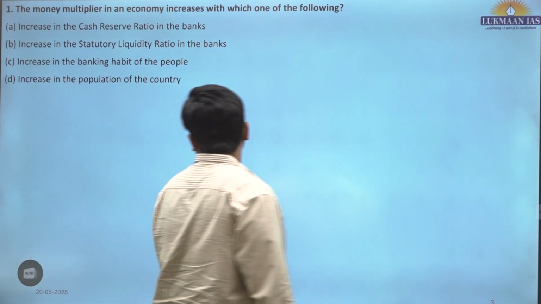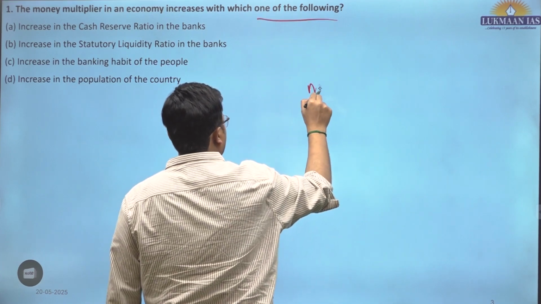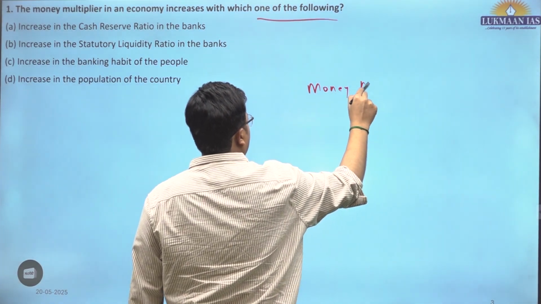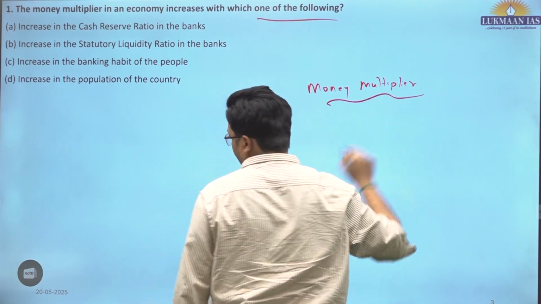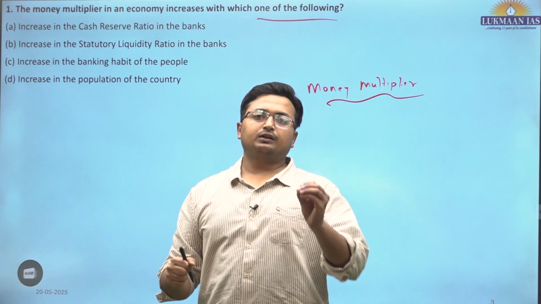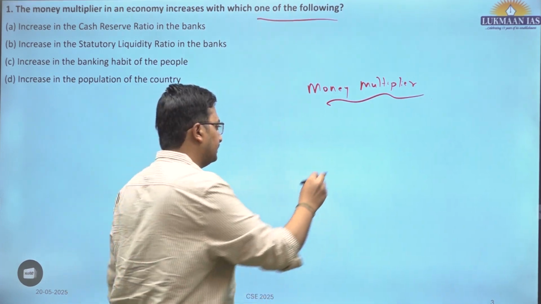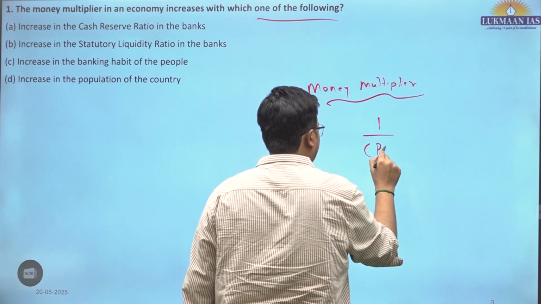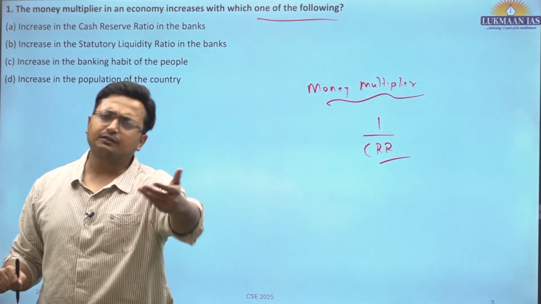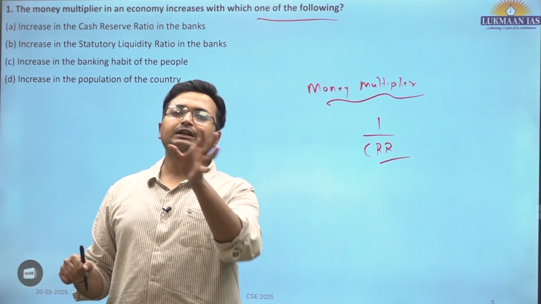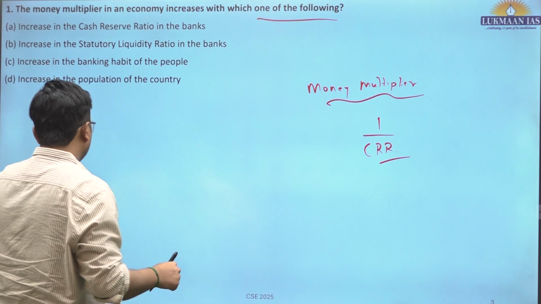the money multiplier in an economy increases with which one of the following? So what is money multiplier? Money multiplier is how many times the initial deposit tries to multiply itself, and that is nothing but 1 upon the reserve ratio, that is the cash reserve ratio. However, there are other things which actually lead to an increased money multiplier, and this is how we'll try to answer this question.